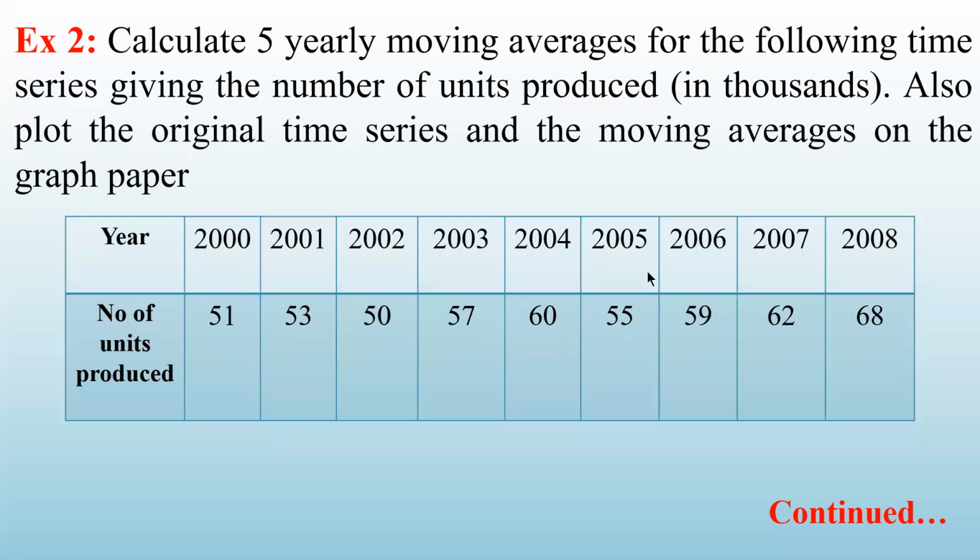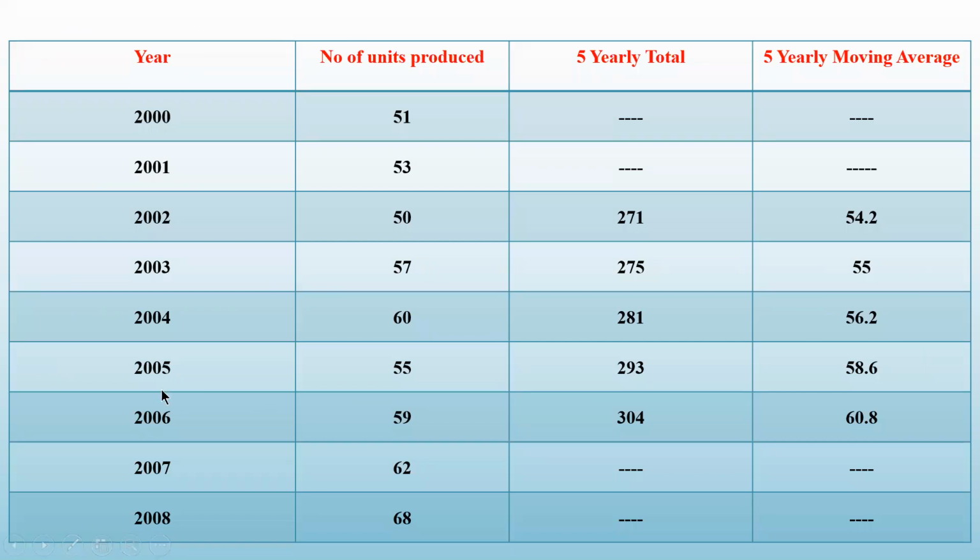Okay, let us solve this problem now. So I've written this time series in a vertical way like this. Year and number of units produced. I have to find out 5 yearly averages. So in the first column, I will write 5 yearly totals, and in the next one, 5 yearly moving averages.